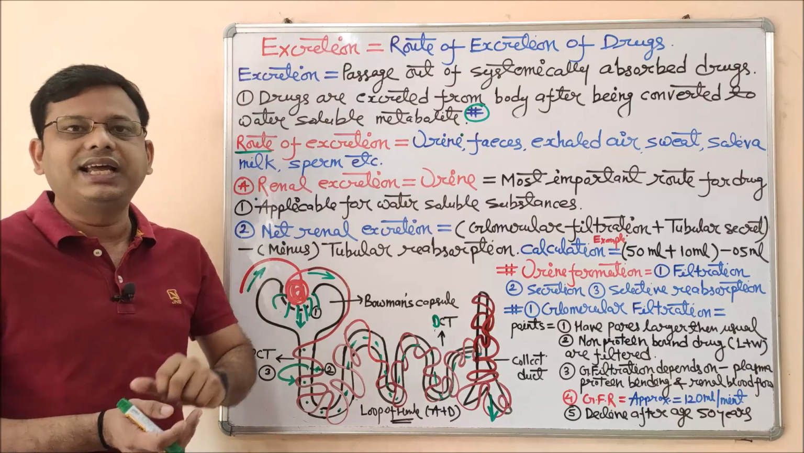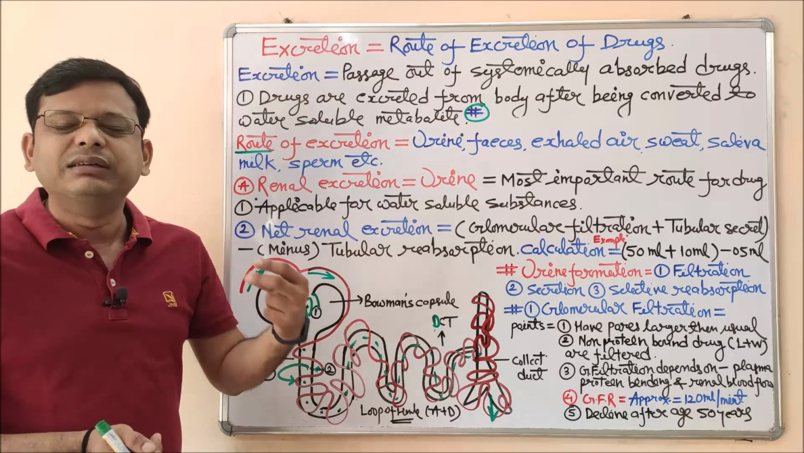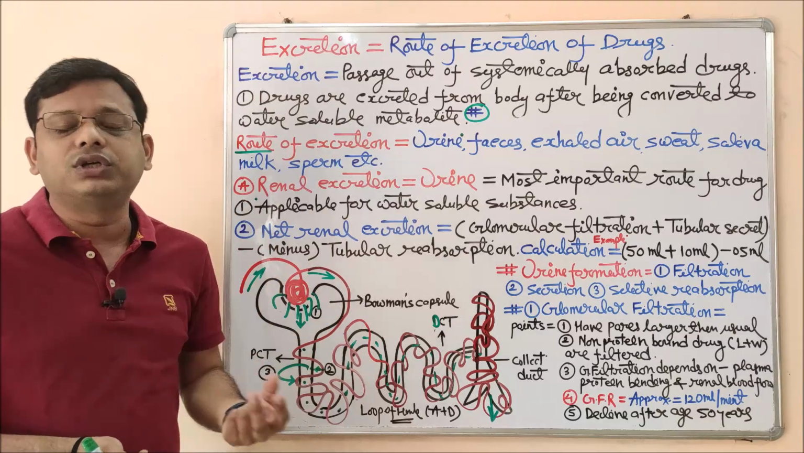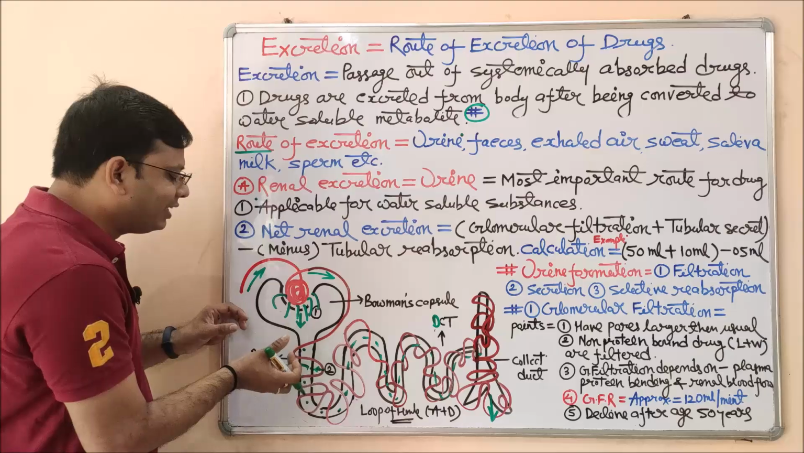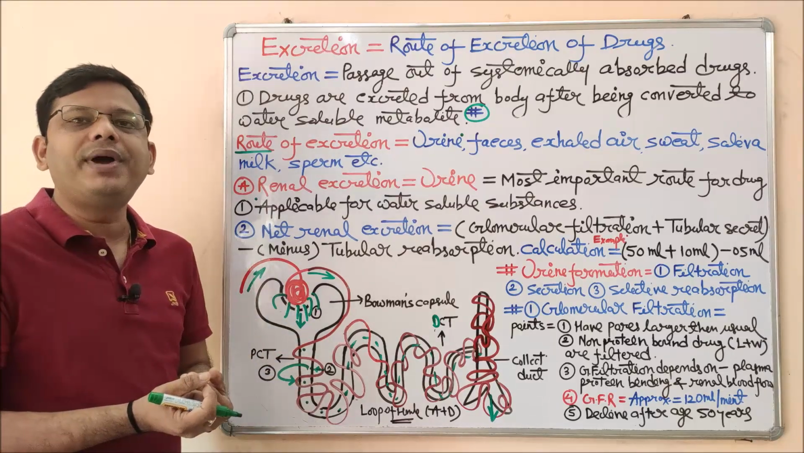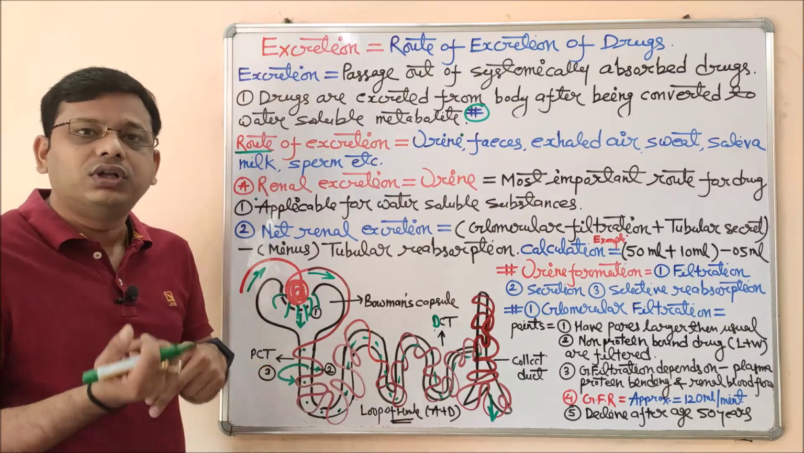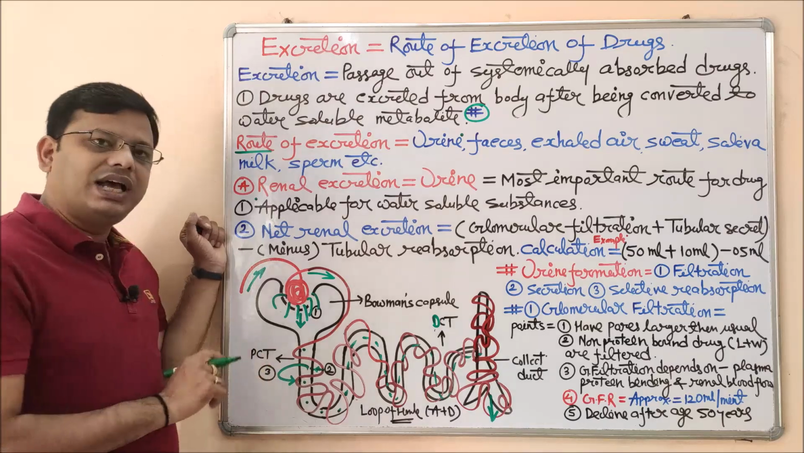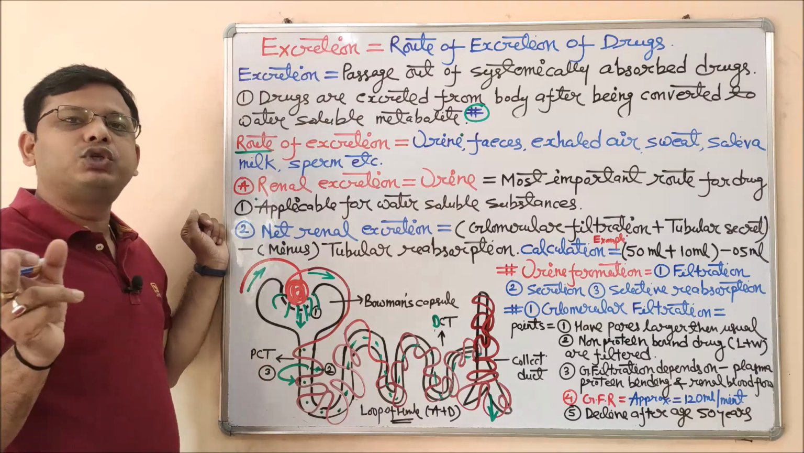If our body thinks that something is mistakenly being eliminated, we try to reabsorb it. That means the movement of those agents from the lumen to the blood, that's called reabsorption. As the name indicates, reabsorption.